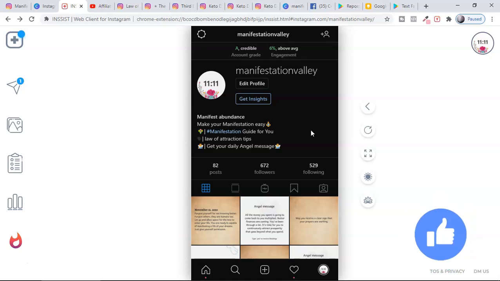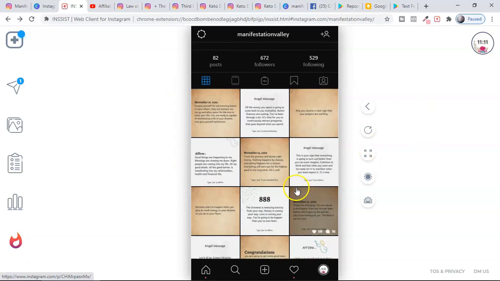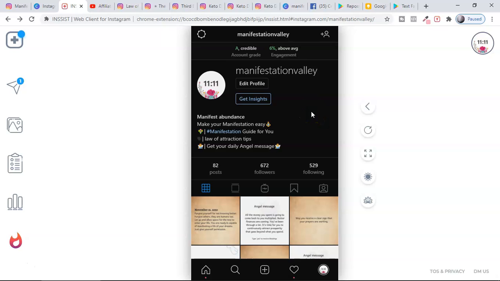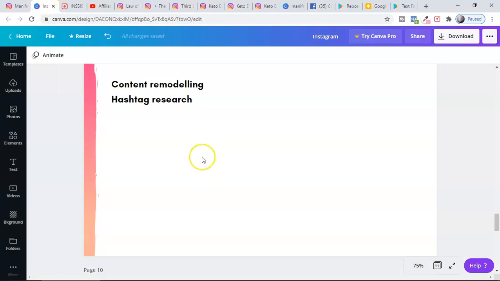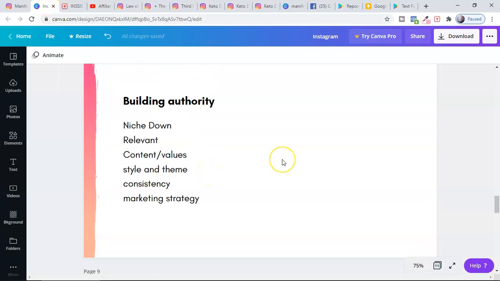No paid ad has been used, no paid tools have been used. It's a free traffic method which will help you make some money with your Instagram. And right now I'm using this new Instagram page, and I'm going to grow this page in front of you step by step.